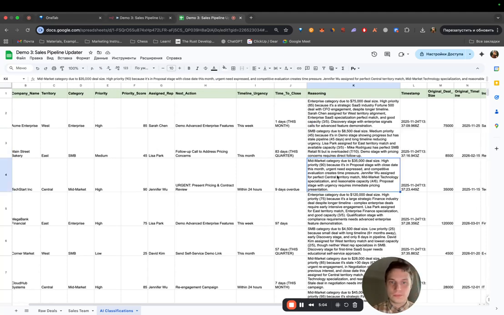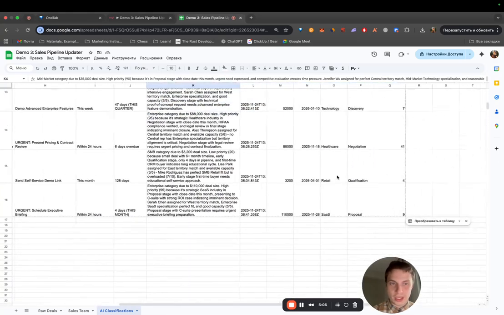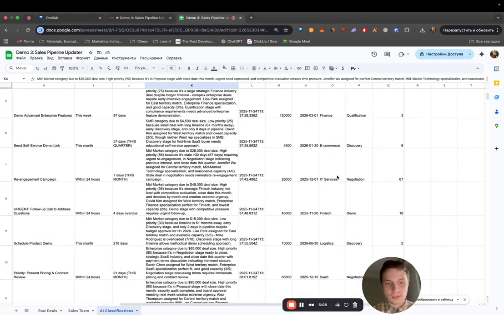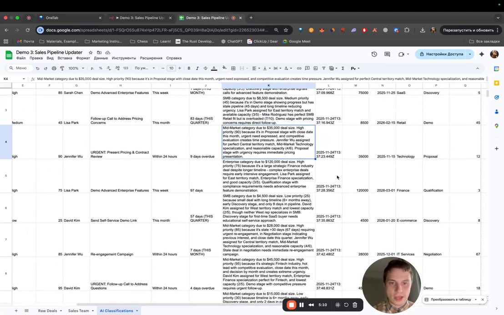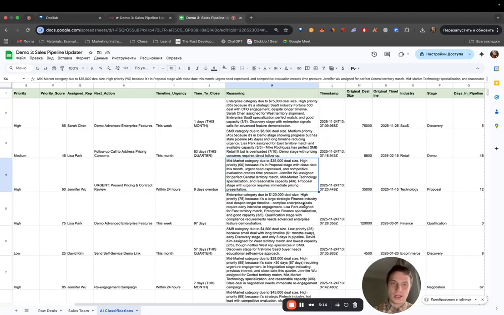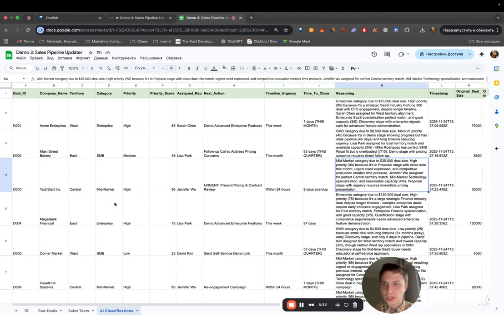So you see, all of the 15 deals have been populated, meaning the agent just checked every deal against every sales representative and filled out every needed piece of information inside HubSpot and or any CRM that you guys are working with. Yeah, essentially this is what I wanted to show.